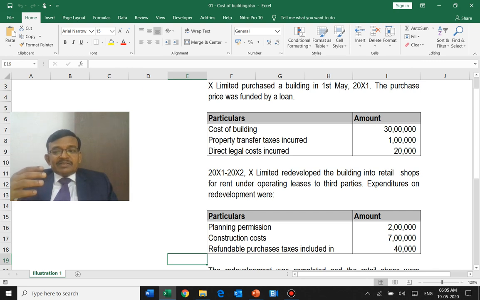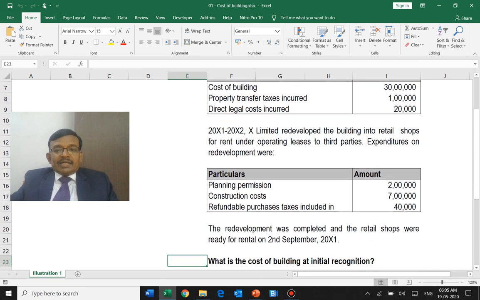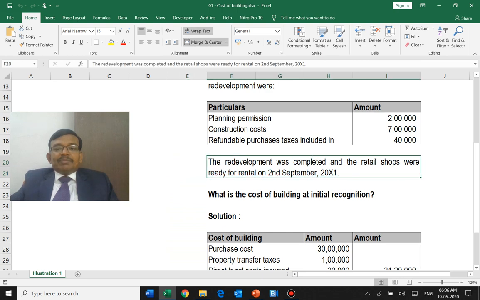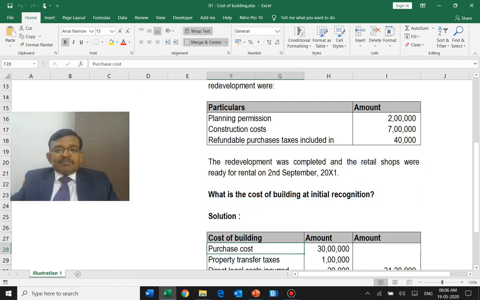So for example, it's an input credit which is permitted. To that extent, that 40,000 should be reduced from 7 lakh rupees. So 31.2 plus 2 lakhs plus 7 lakhs minus 40,000 will be my cost. And what happens? The redevelopment was completed and deployed on 2nd September. So there is 1st May to 2nd September. There are some dates which are involved.